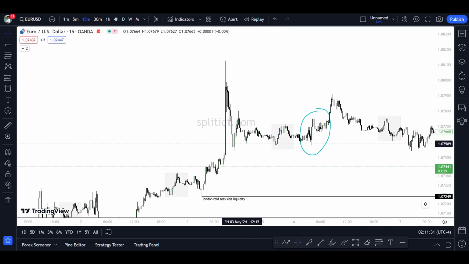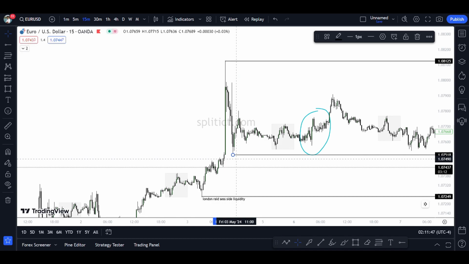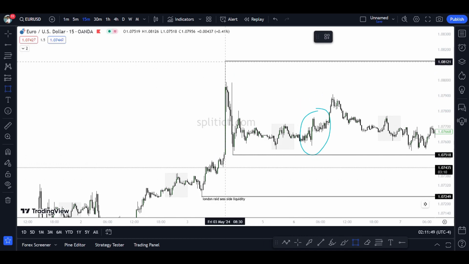So when is the next zone? It is the AM session, right? So when does the AM session start? From 8:30 all the way till 12 o'clock. So this is the lowest low between 8:30 and 12 o'clock, and that is the highest high in this range.